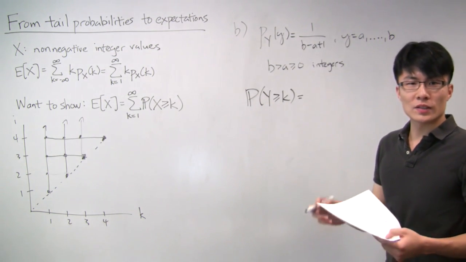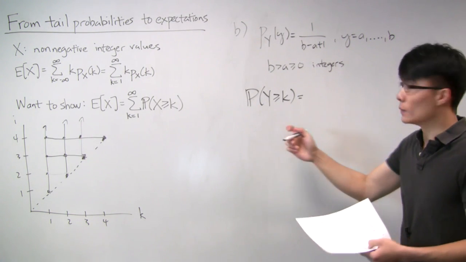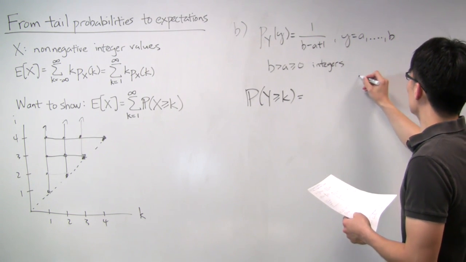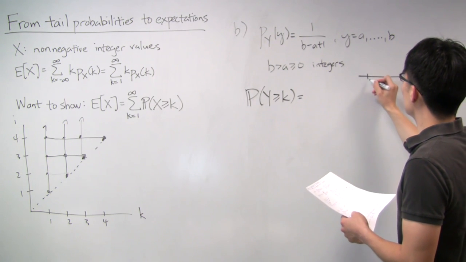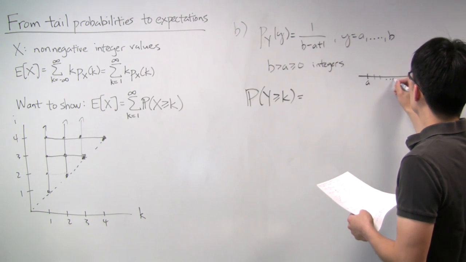Well, it turns out that this depends on what k is. And in fact, there will be three different regimes. And it might actually be helpful if we draw out what this PMF kind of looks like. So it goes from a to b.